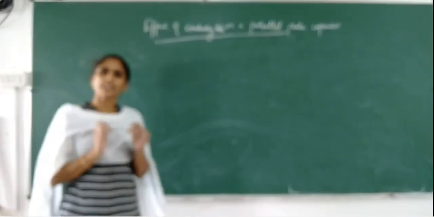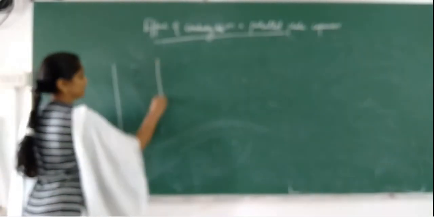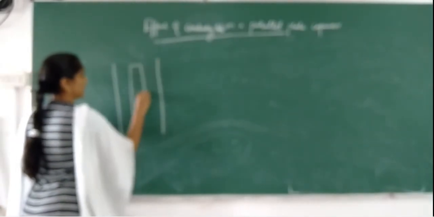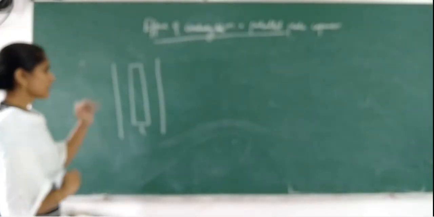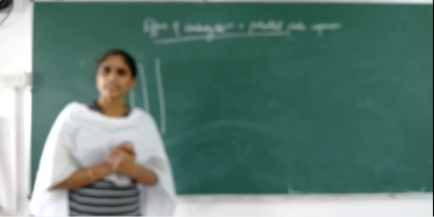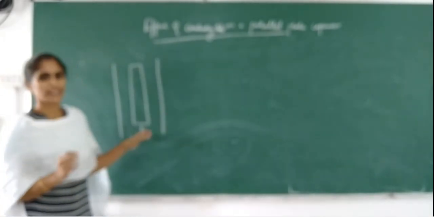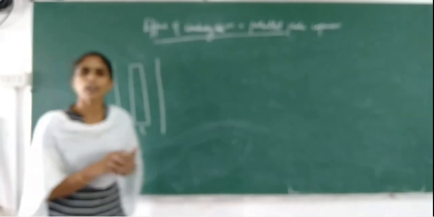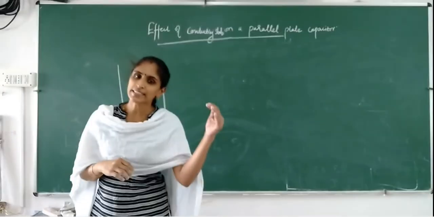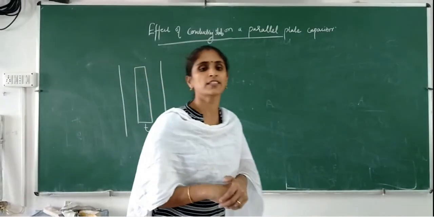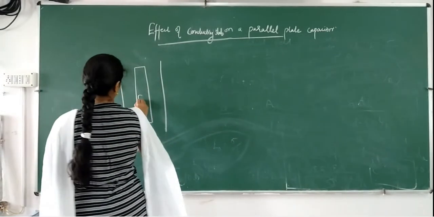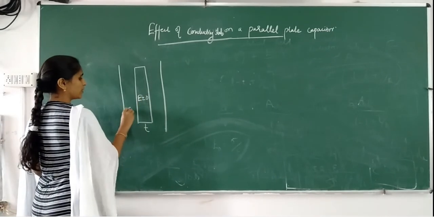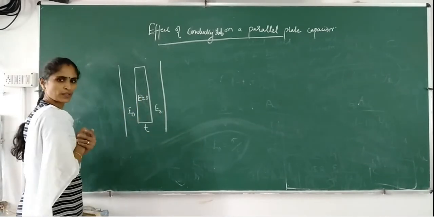So instead of a dielectric slab, here we are introducing a conducting slab. The capacitor is this, and we are introducing a conducting slab having thickness t. Inside the conductor, what is the value of the electric field? Already we discussed the electrostatic properties of conductors. There we mentioned that inside the conductor the electric field is 0, and here the electric field value is 0.